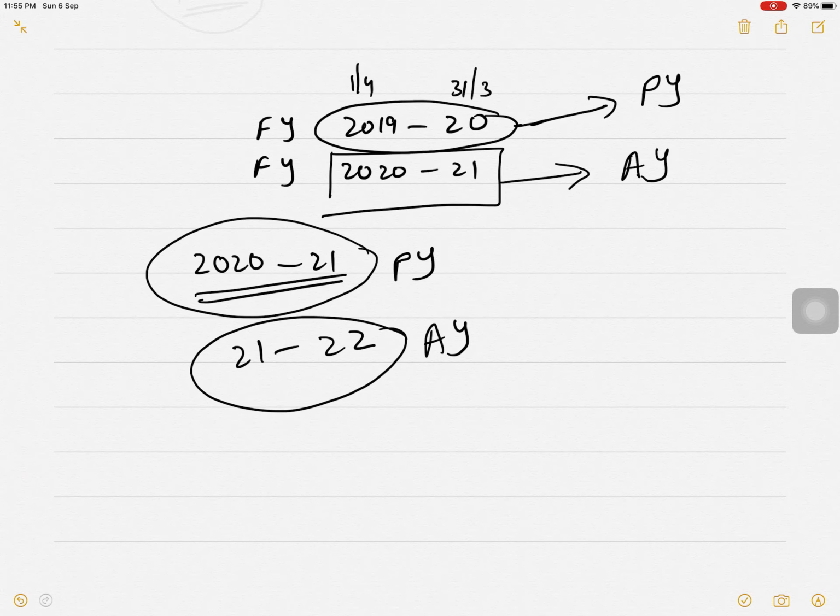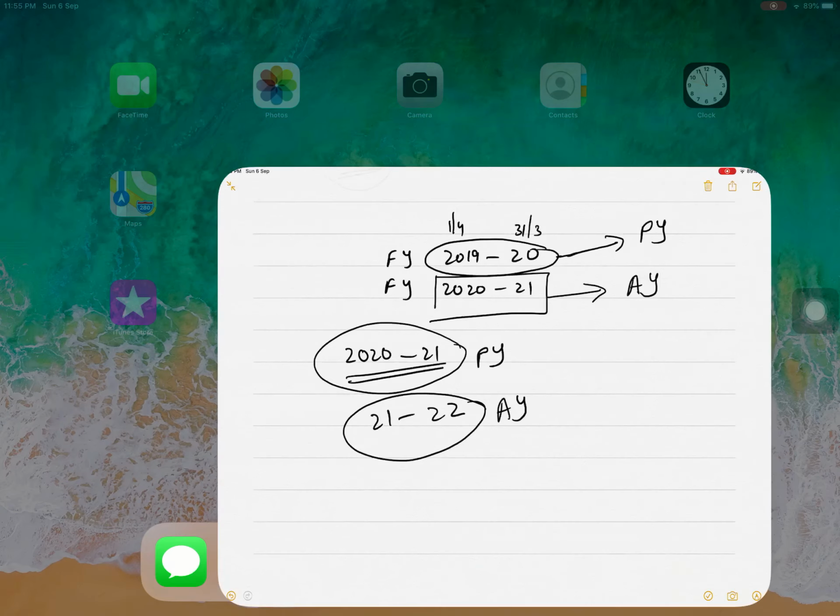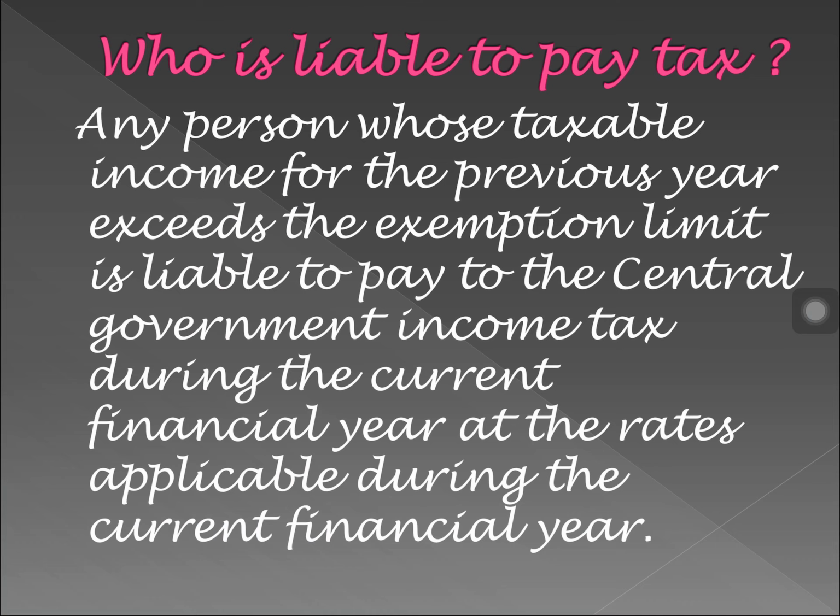Okay, now let us see the PPT. Who is liable to pay tax? Any person whose taxable income for the previous year exceeds the exemption limit.